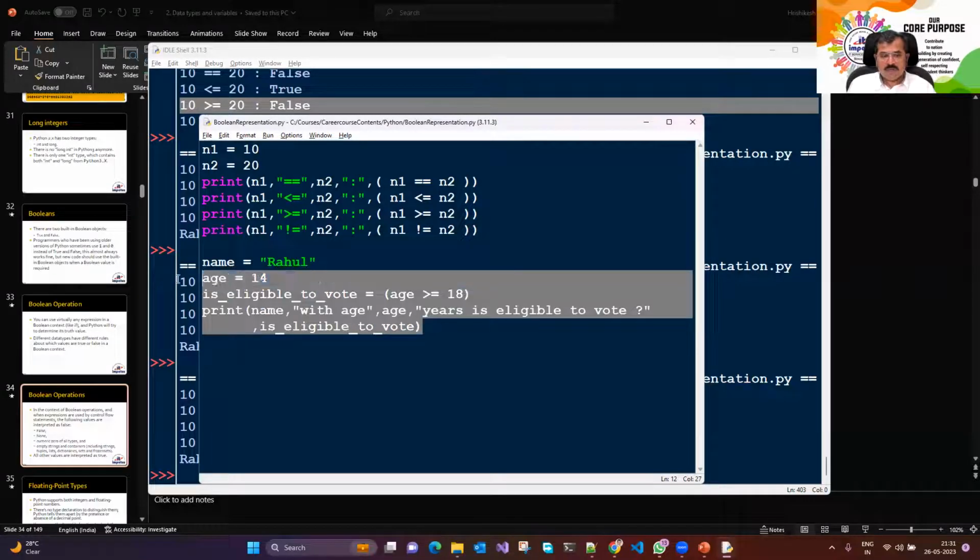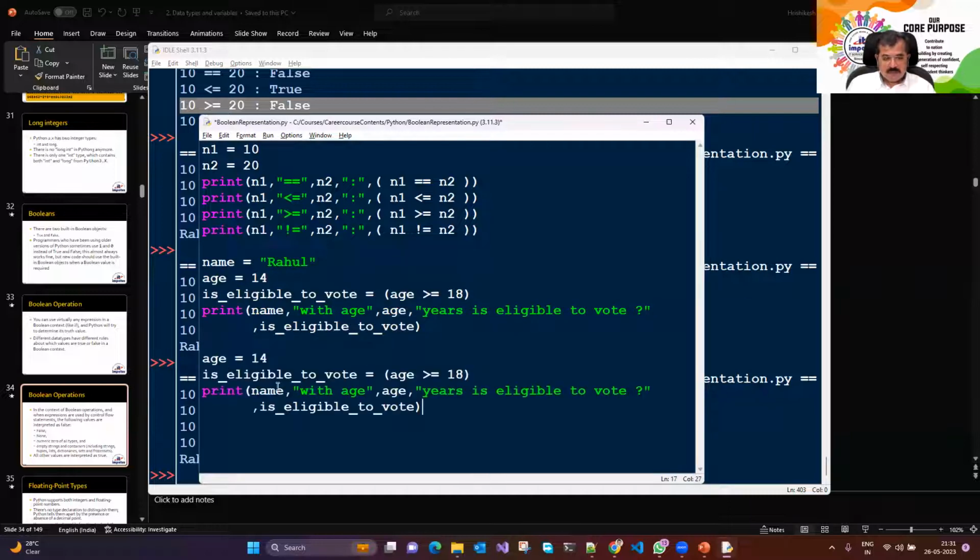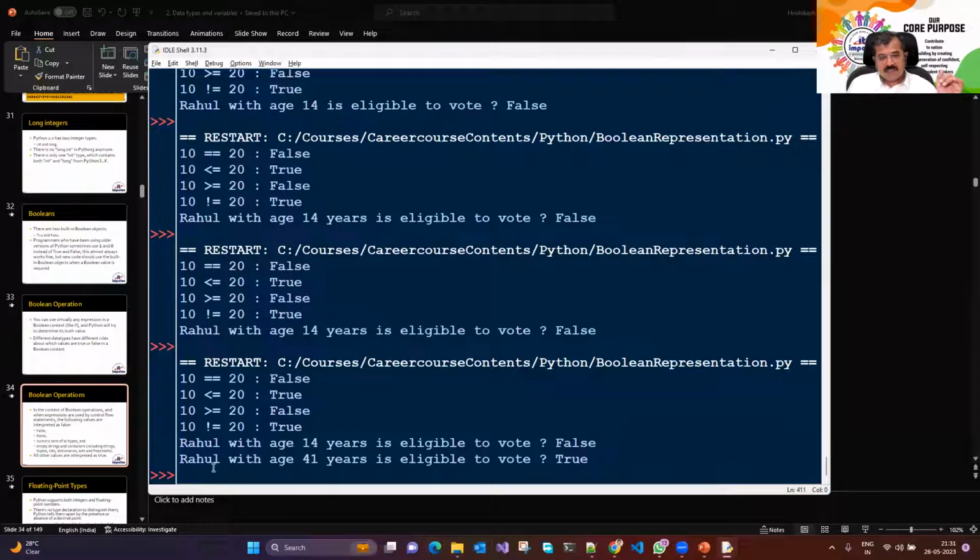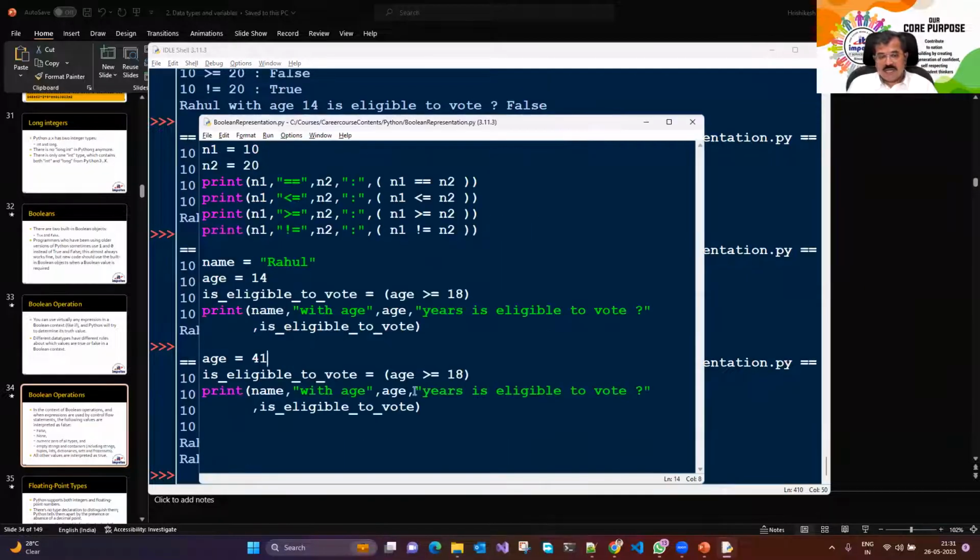Okay. Now what we're going to do is we're going to change the age. So 41 नहीं था राजा, Rahul was of 41. Here. So Rahul with age 41 years is equal to truth. So I have written an expression, result of which has been assigned to a variable.